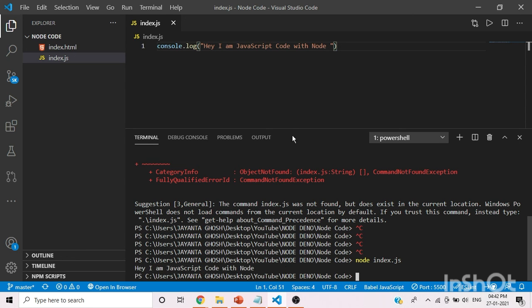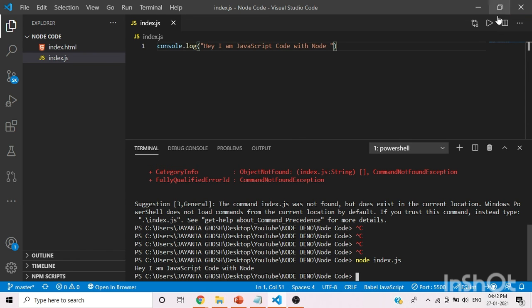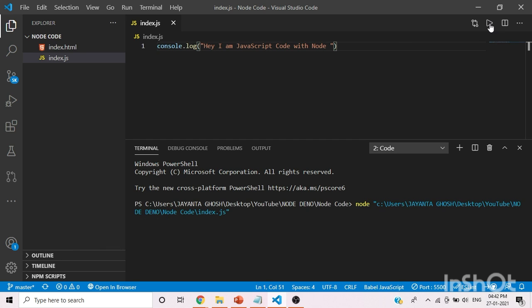And if you are using VS Code, there is a triangular button, it's a run code button. You have to add this extension. Some people are not comfortable with writing command line interface kind of things. So if you just run it, the same output will be there, because automatically this extension is doing node and giving the full path with the directory.